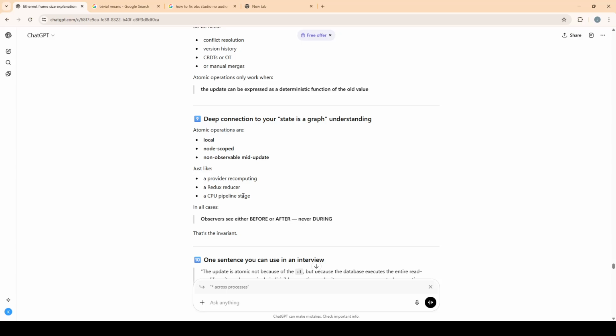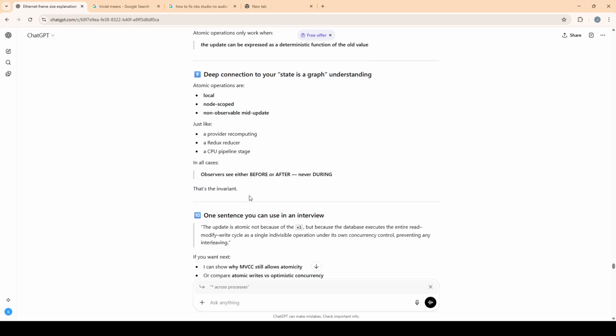The CPU pipeline stage is where the program counter locks it, or where it becomes finished after the execution, after it is ready to commit to a register, or to store it in the register and then return to memory. In all cases, observers see either before or after, never during. That's the invariant.